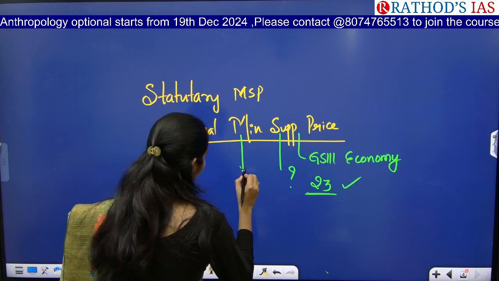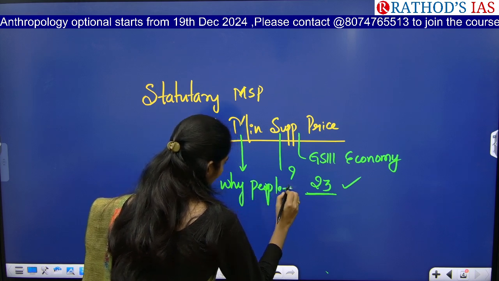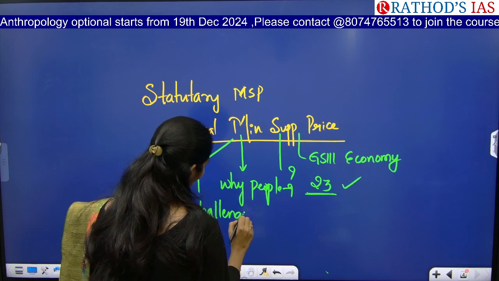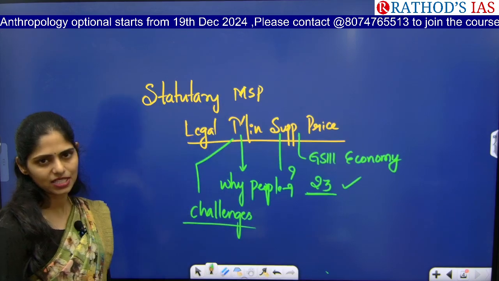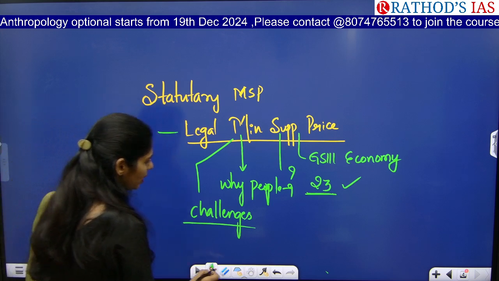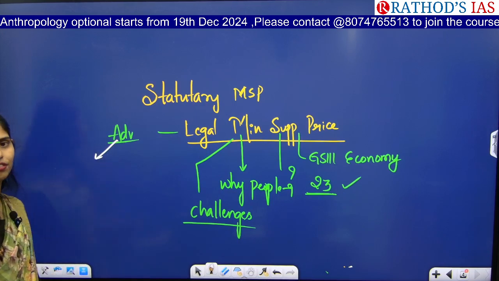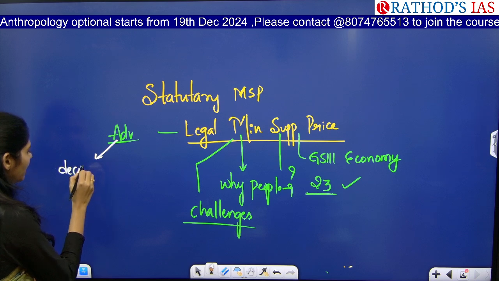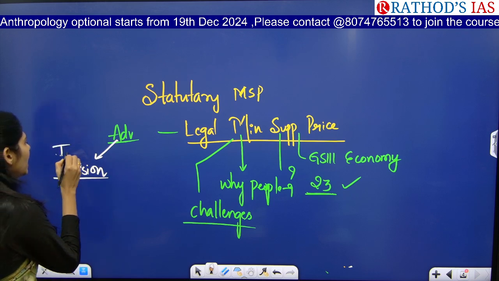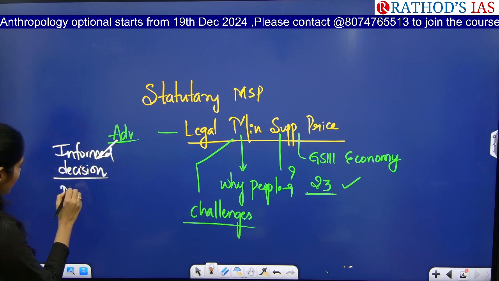Now here you have to see why people are demanding this MSP, what the challenges involved in implementing this legal MSP are, and what the advantages of this MSP are. Whenever the government declares MSP before sowing itself, it will help the farmer take a decision regarding which crop to grow. That means it will be helpful for informed decision making. You have to write this kind of keyword in your answer: informed decision making.